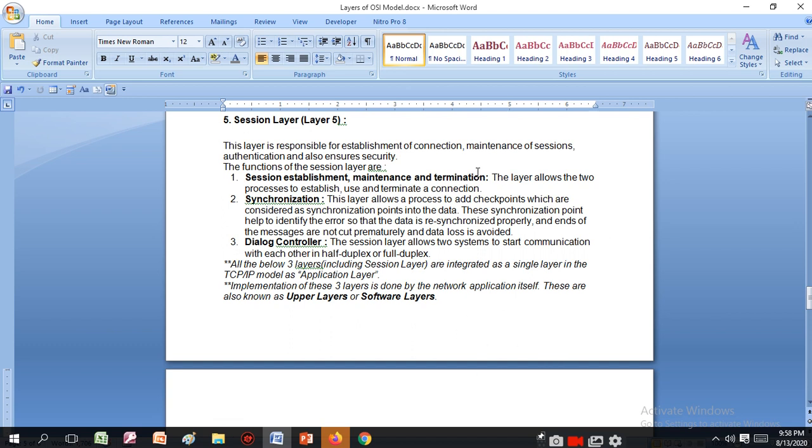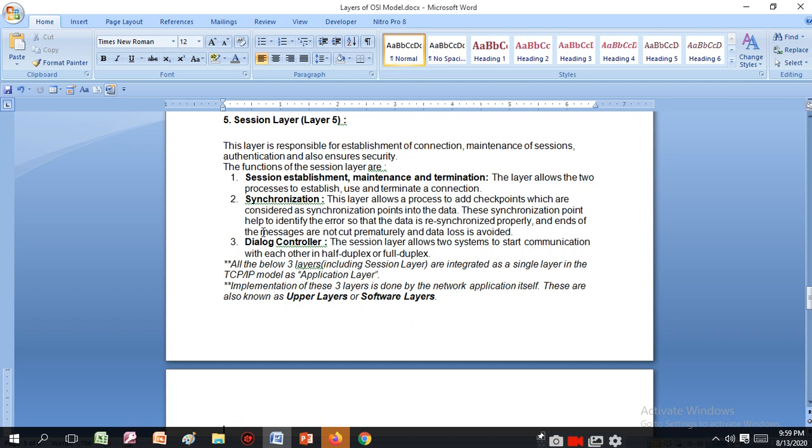The functions of the session layer are session establishment, maintenance, and termination. The layer allows two processes to establish, use, or terminate a connection. Synchronization: this layer also allows adding checkpoints, which are considered synchronization points, into the data.